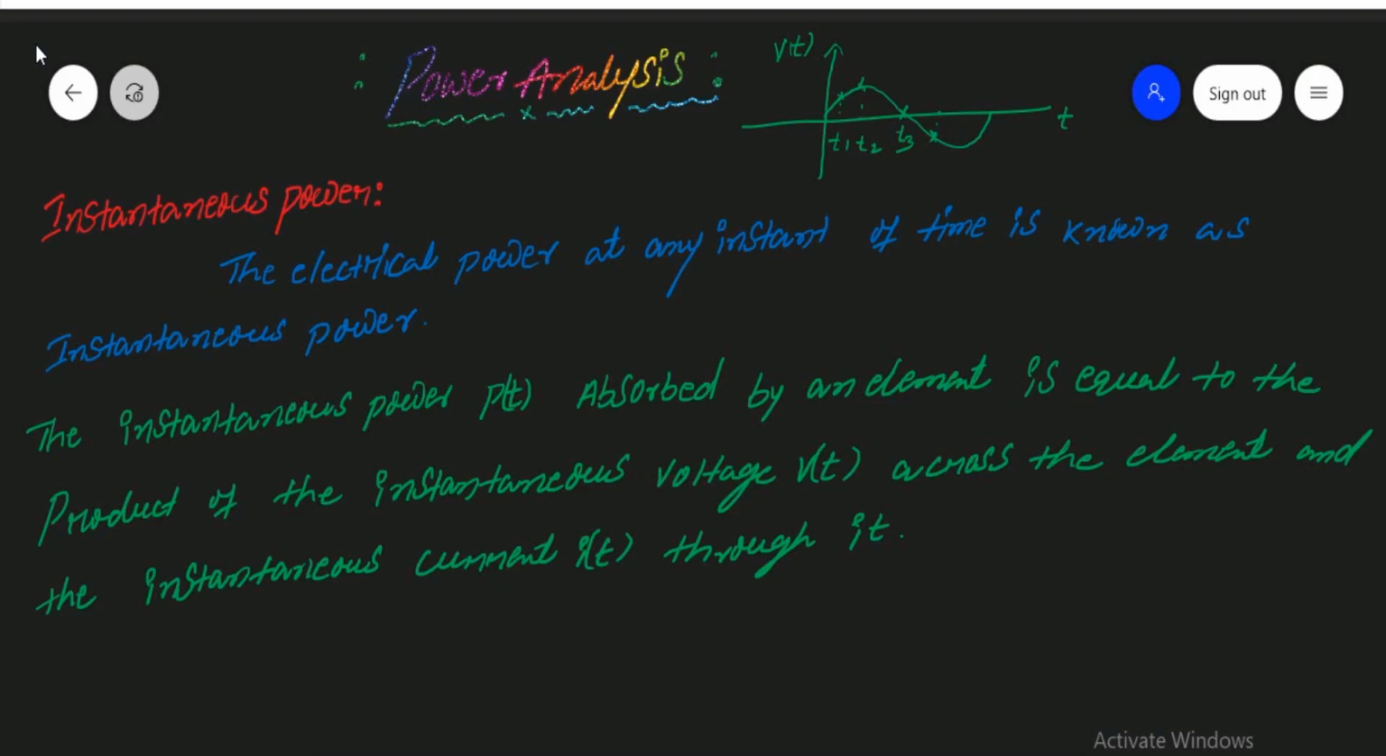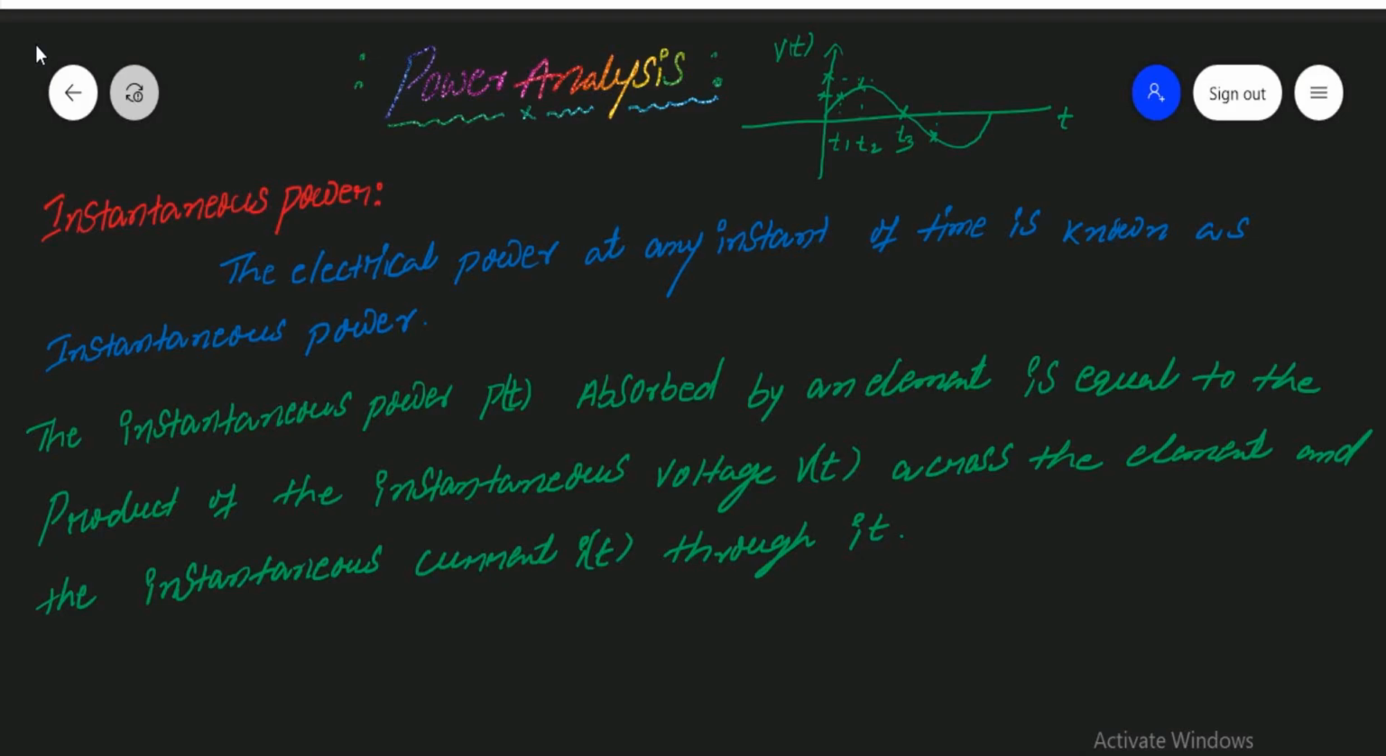After that time or before that time, V of t has a different value. At t equal to t1, V of t is equal to this value. At t equal to t2, it changes to this point. So these are all called instantaneous points or instantaneous values. So instantaneous power is nothing but the electrical power at any instant of time.